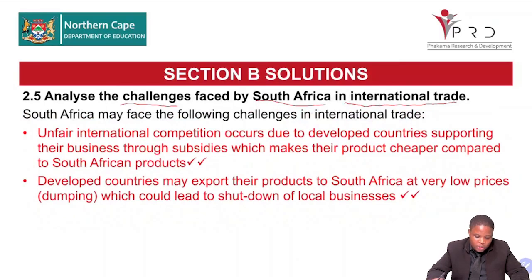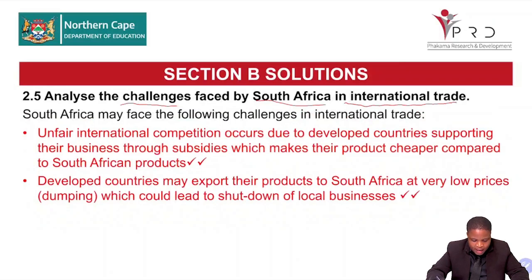Number 1 there, what you have: unfair international competition occurs due to developed countries supporting their businesses through subsidies, which makes their product cheaper compared to our product. So if they are being subsidized and their product is cheaper, it becomes unfair for us to compete with them, because they are selling at a cheaper price and consumers prefer lower prices.